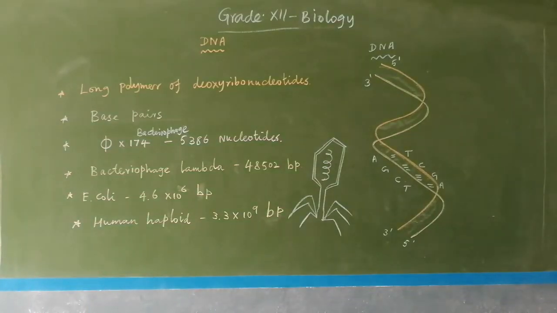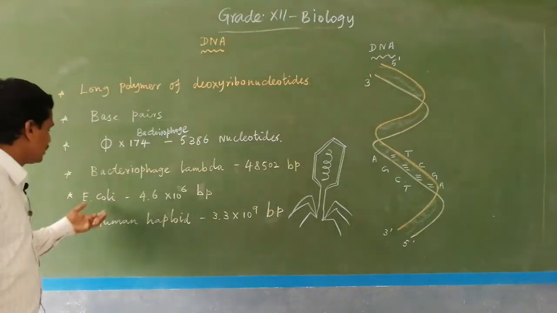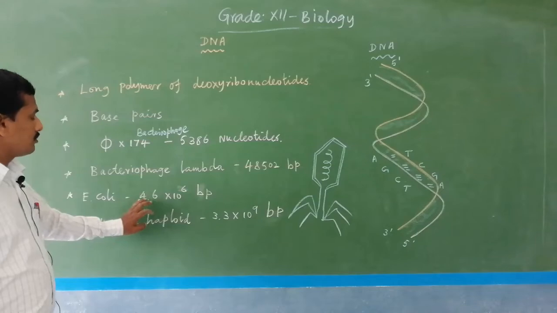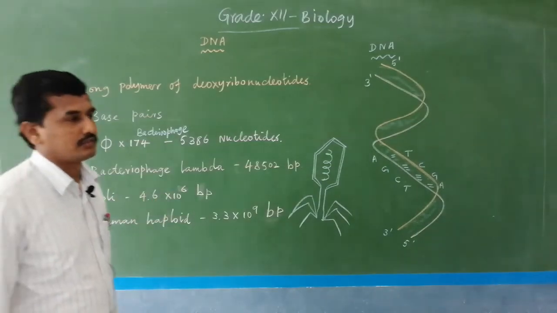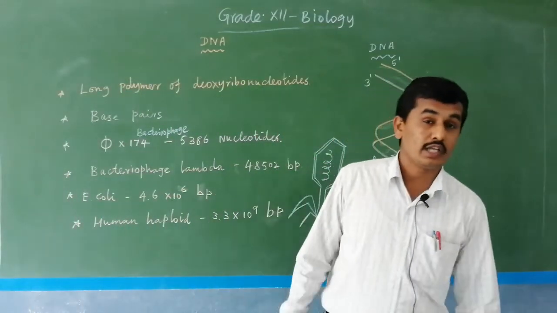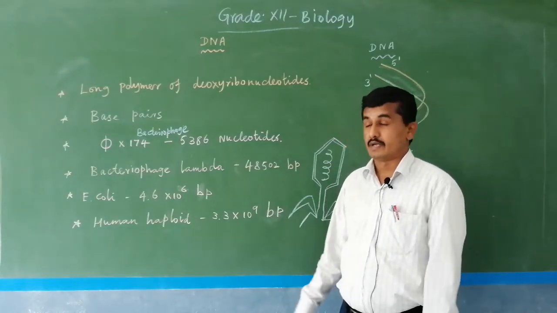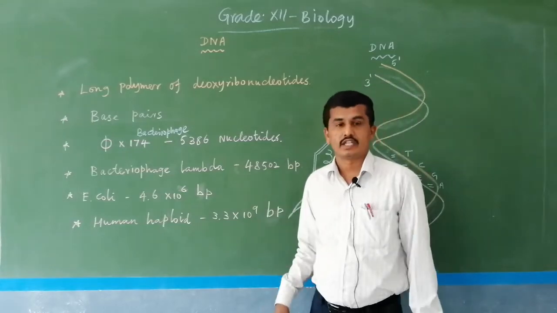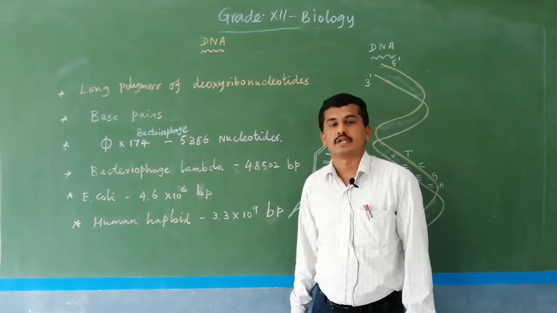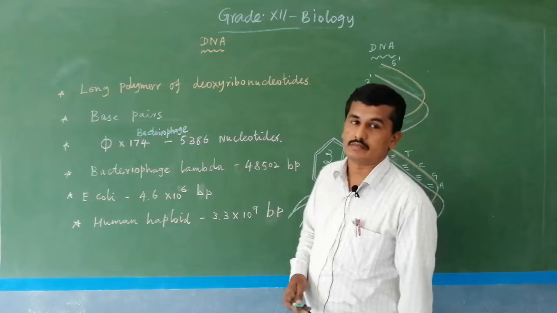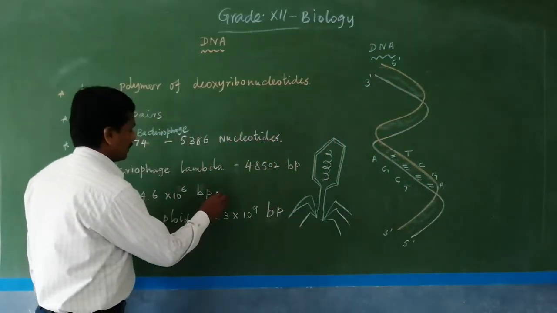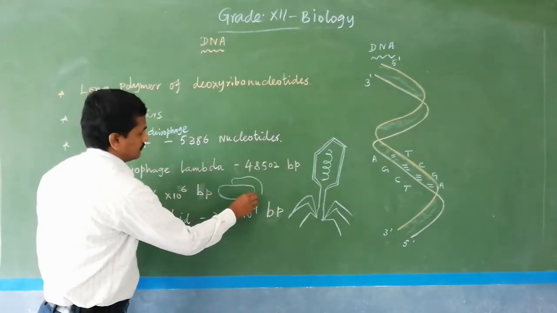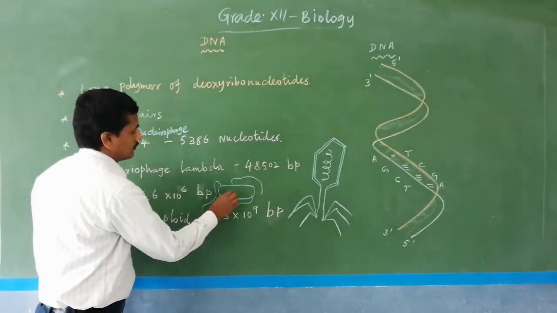Then the next one is E. coli, Escherichia coli. E. coli is a bacterium which contains 4.6 into 10 to the power of 6 base pairs. E. coli is a very small organism, a bacterium, which follows binary fission, is used in various genetic research, and maybe it causes diarrhea like loose motion also. It is a bacillus bacterium. I have already studied E. coli in 11th standard; I drew the structure of E. coli there.